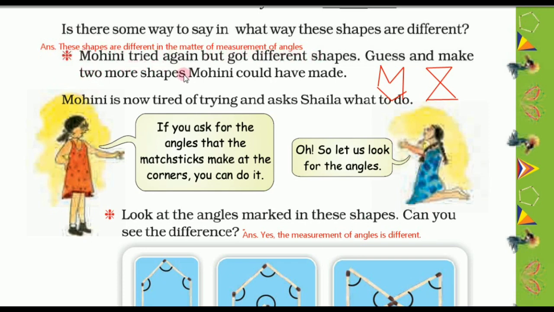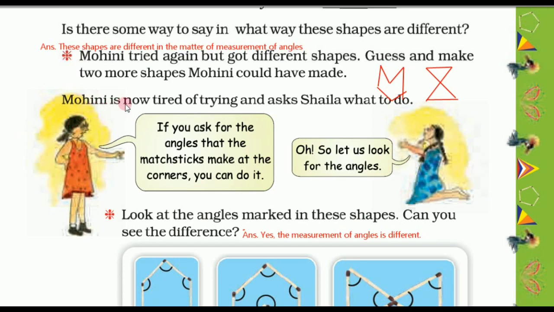And then Mohini tried again but got different shapes. Guess and make 2 more shapes Mohini could have made. So we can draw any shapes which have 6 sides and are closed shapes. So I have drawn here 2 shapes. So this is the answer of this question.